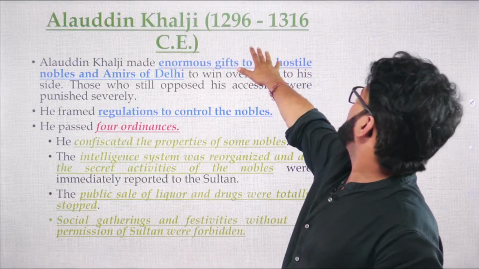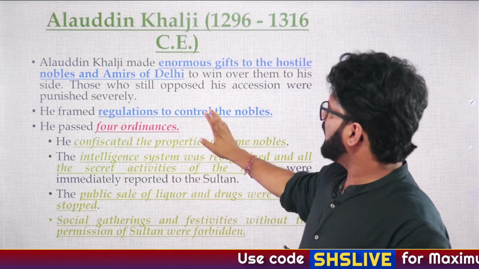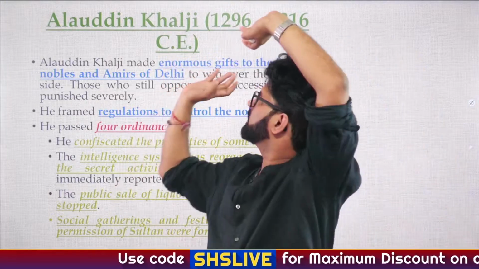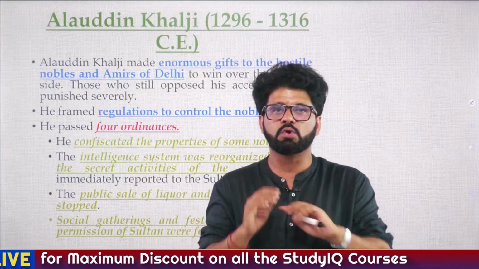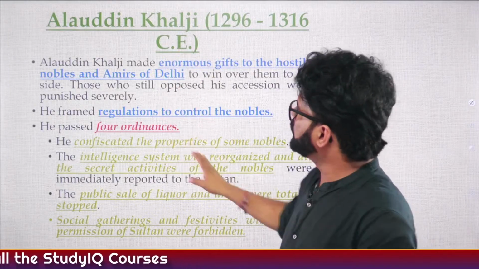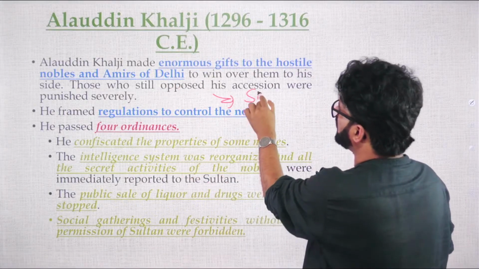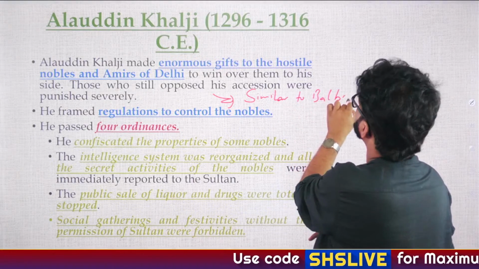Alauddin Khilji ruled for 20 years, from 1296 to 1316 CE. Around 1316, Malik Kafur, whom you may have again seen in Padmavat, became important, and he became very suspicious. We'll talk about it later. Initially, his policies will be very similar to Balban's, because he had killed his father-in-law, so he is very suspicious.